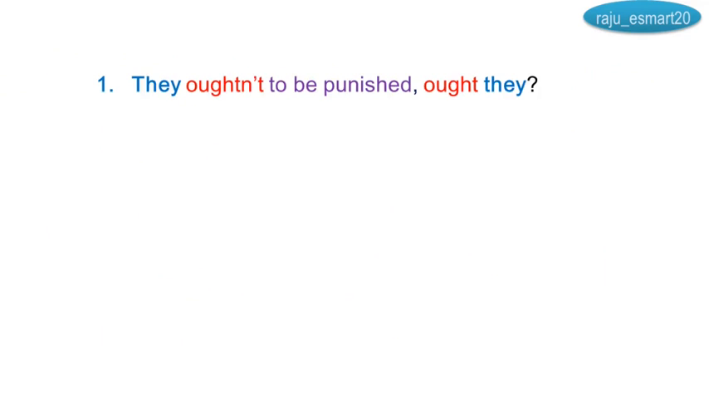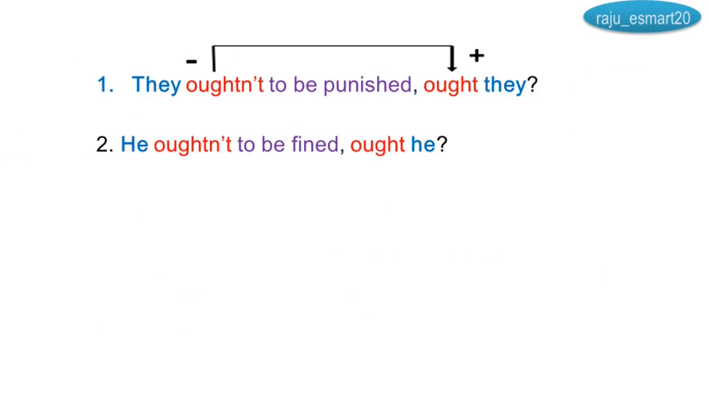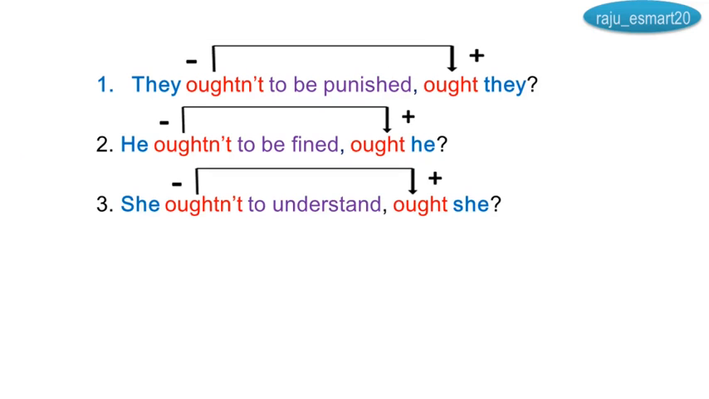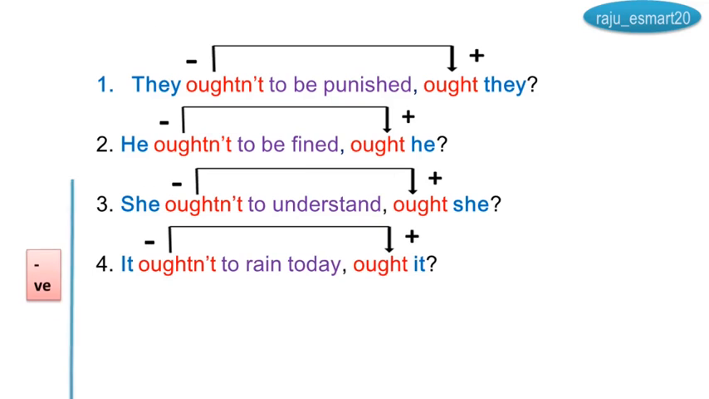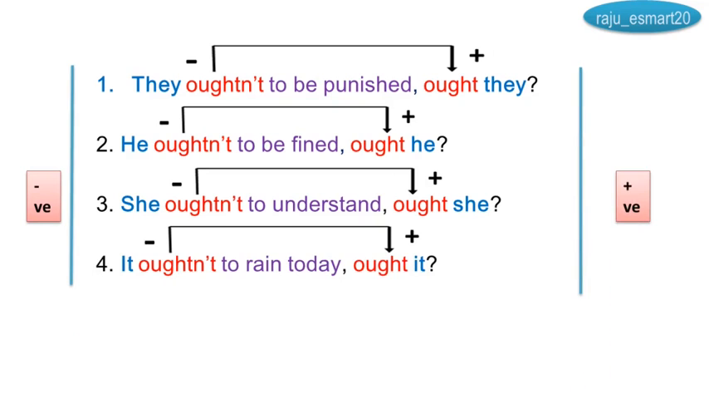See, they oughtn't to be punished. Same sentence but in the negative form. Ought they? Negative, positive. He oughtn't to be fined, ought he? She oughtn't to understand, ought she? It oughtn't to rain today, ought it? All are negative sentences, I took positive tags.